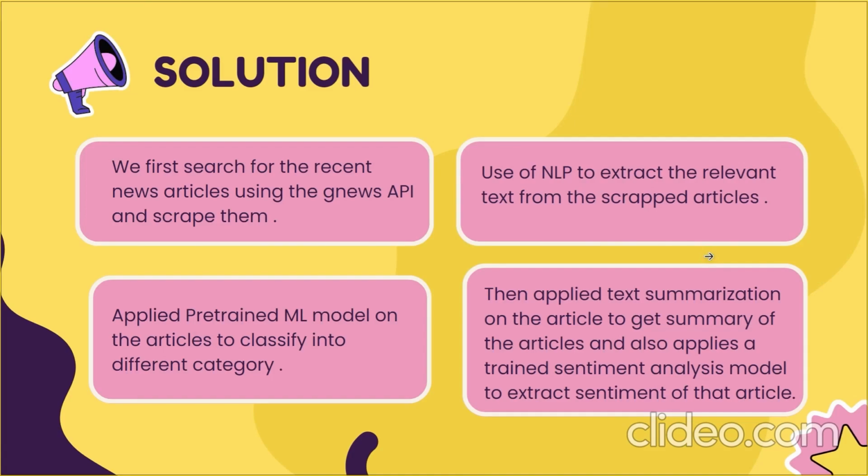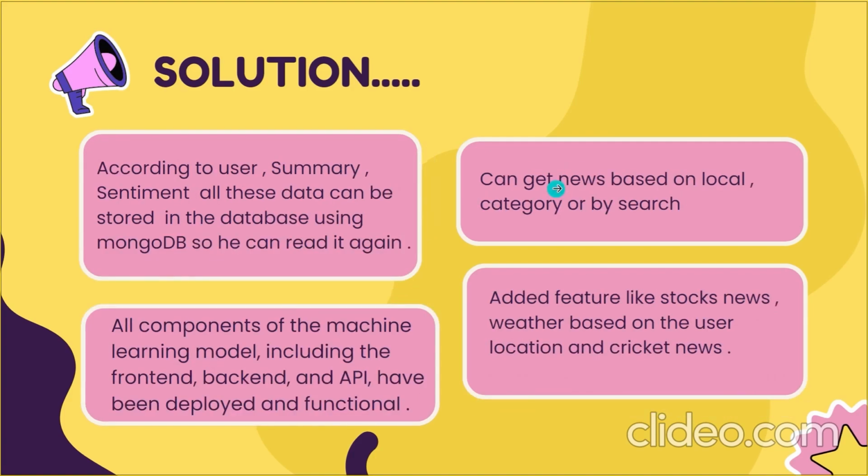Our solution is that we first search for recent news articles using the GNews API and scrape them. We use NLP to extract the relevant text from the scraped articles. Then we apply trained models, like the DistilBERT model for multi-class classification and the BERT model for fake or real news classification, and we also summarize the articles. Then, according to the user, we can save all this data, like summaries and sentiments, to MongoDB so that they can read it again. We have some more features in the app, like stock news, weather based on the user's location, and also cricket news. The machine learning models, including the front end, back end, and the API, have been deployed and are fully functional.